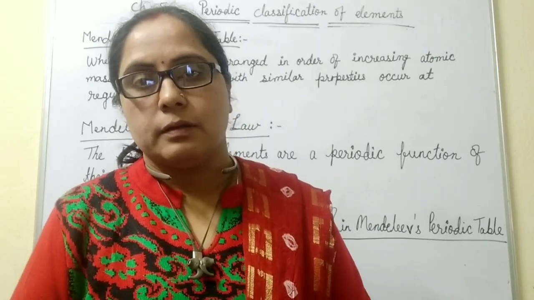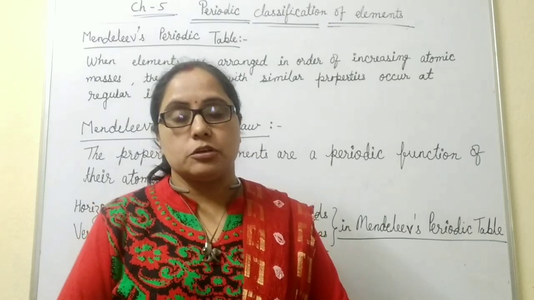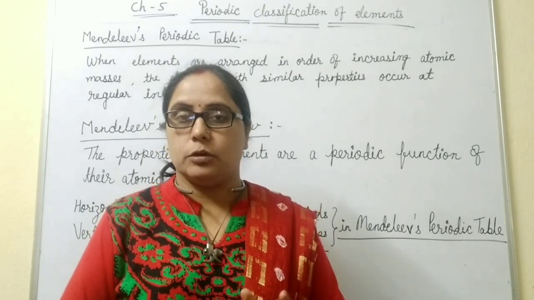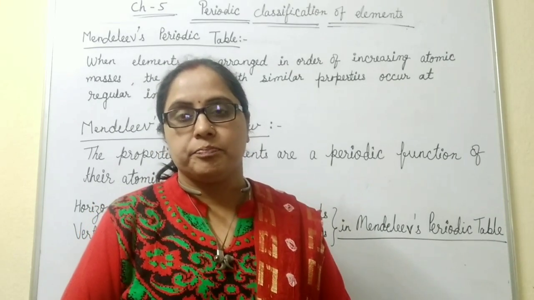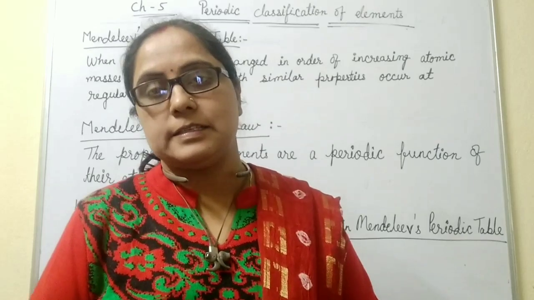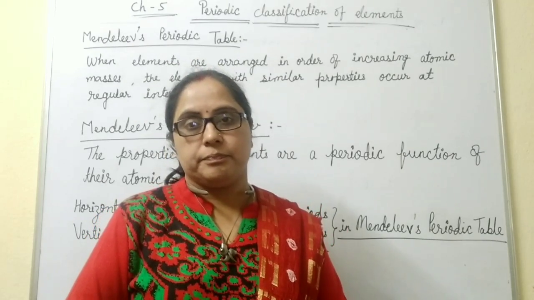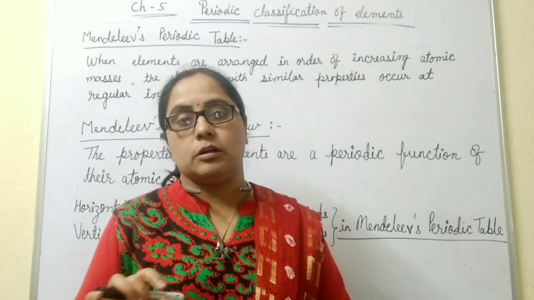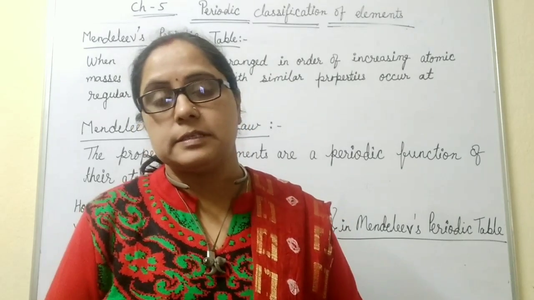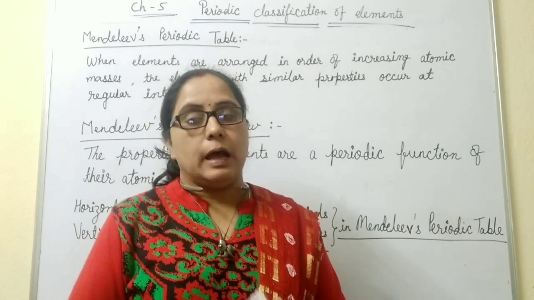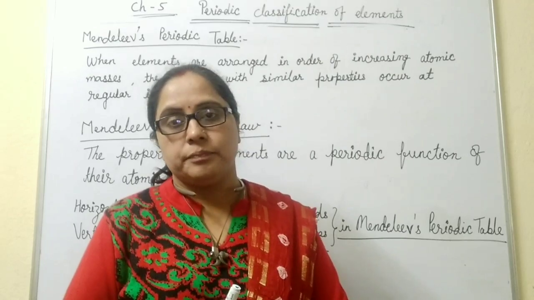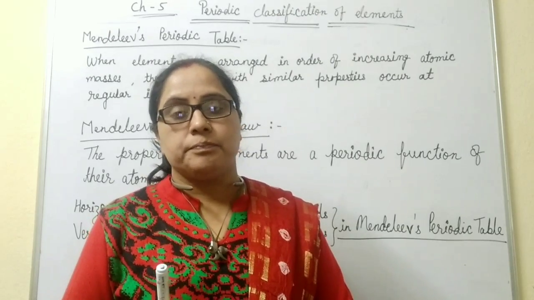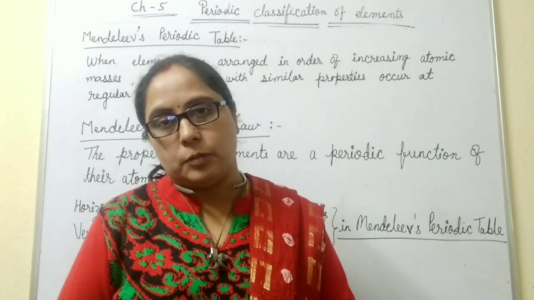Students, while working on the classification of elements after Dobereiner and Newlands, the Russian scientist Dmitri Mendeleev arranged the elements in increasing order of their atomic masses. He found that after a regular interval, elements kept having similar properties.